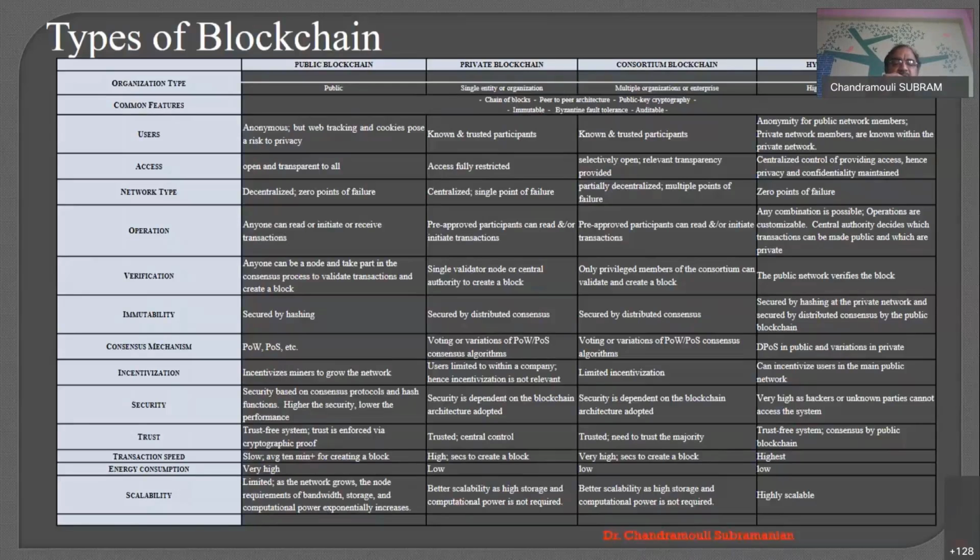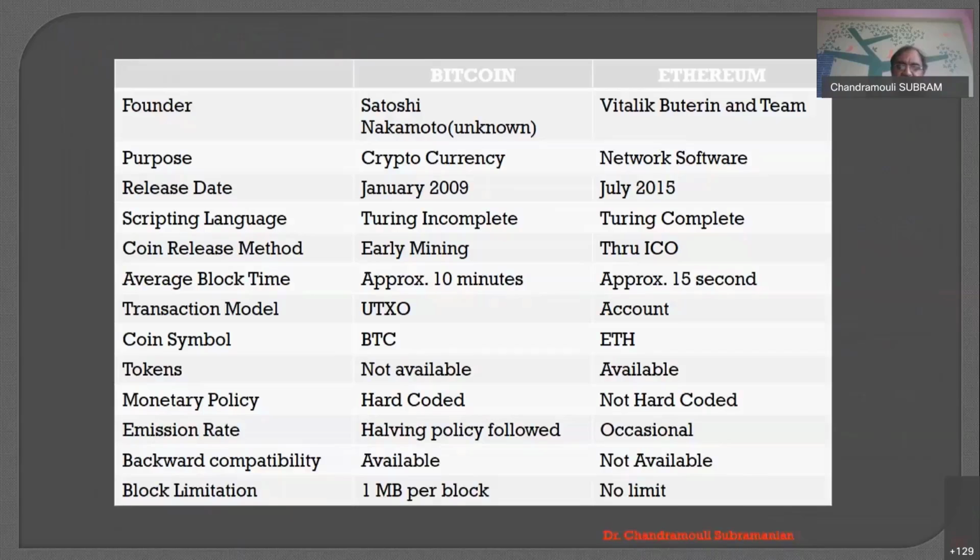Even in the private blockchain, you need to have a good kind of security. But in the private blockchain, the security is completely dependent on the engineering nature of the blockchain, whereas in the consortium, with the combinations, you can have some kind of consensus-based security also. So security is dependent on the blockchain architecture, meaning what kind of architecture you would like to go for. So these are all the different types of blockchain and their different properties.